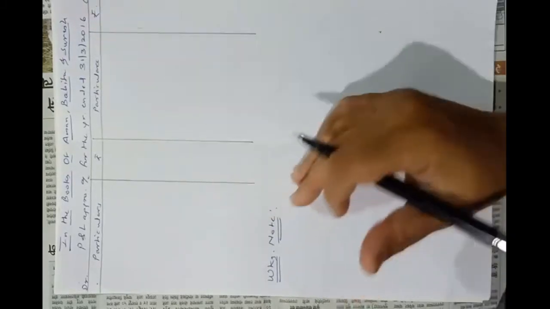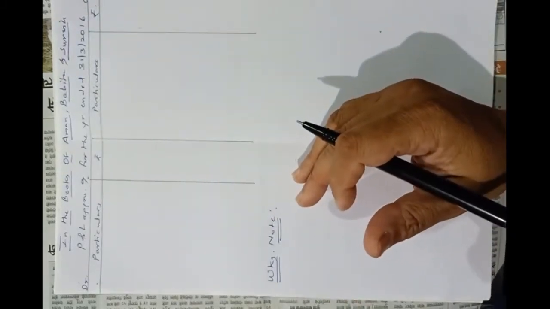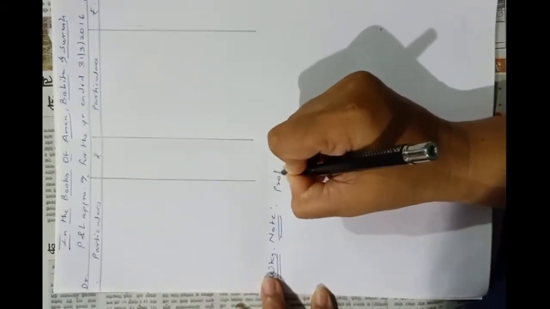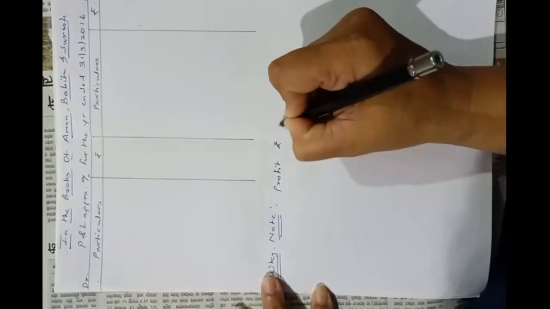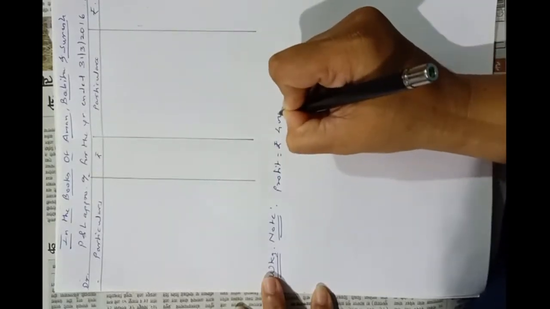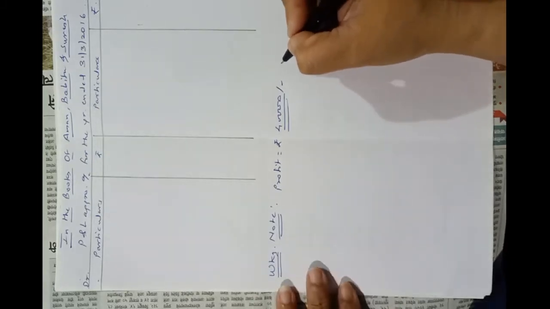For the year ended 31st March 2016 profit is rupees 40,000. Now we will share the profit in the ratio given, 2:2:1.